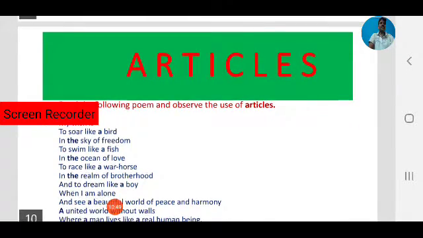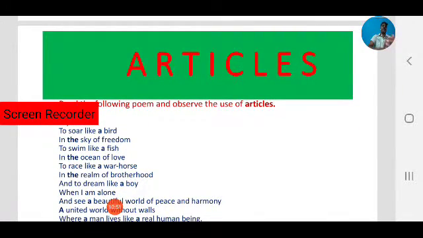So we have learned different aspects of these articles, indefinite and definite articles: where we have to use indefinite articles and where we should not, and likewise where we have to use the definite article the and where we should not. We have learned all about it with examples in the last two sessions.